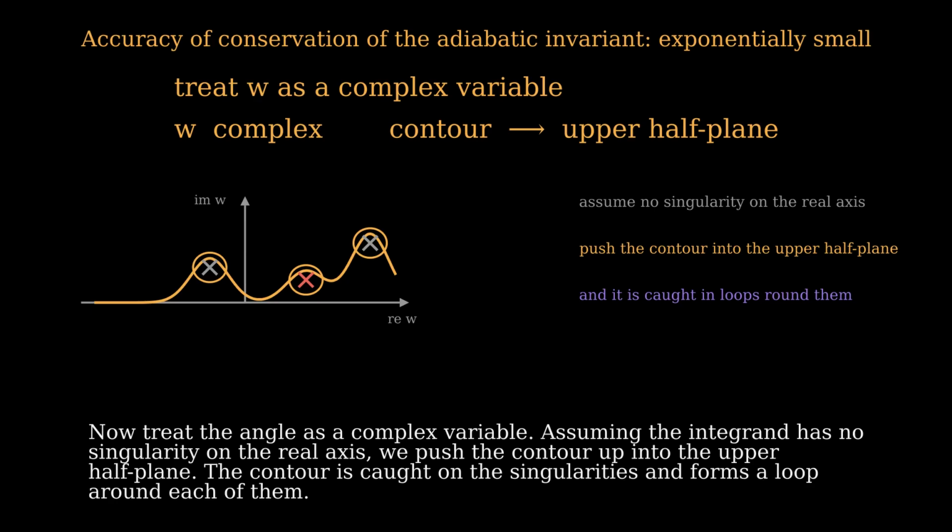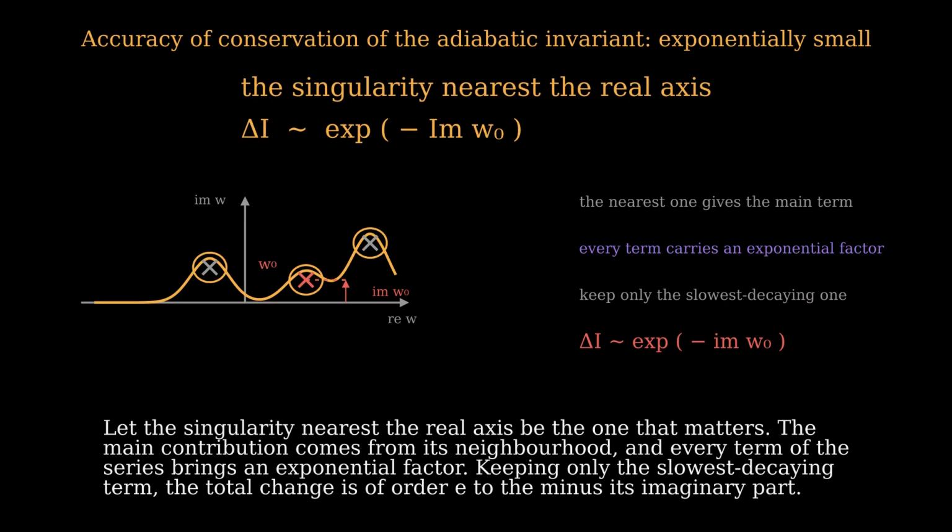Now treat the angle as a complex variable. Assuming the integrand has no singularity on the real axis, we push the contour up into the upper half-plane. The contour is caught on the singularities and forms a loop around each of them. Let the singularity nearest the real axis be the one that matters.